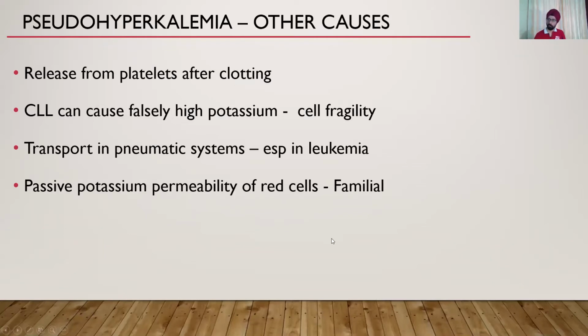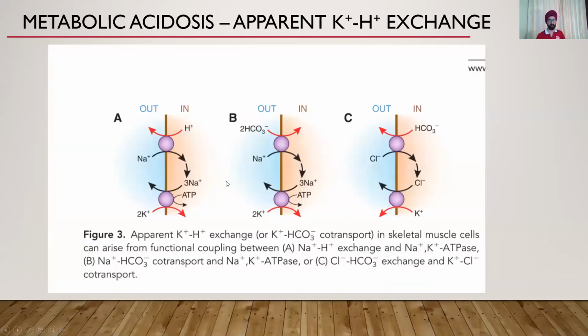Other causes: if you let the sample remain for too long, it can release potassium from platelets. A high TLC count in patients with CLL, because the cell is so fragile, it can burst open and release potassium. And this was very common in CMC when we used to transport the samples in pneumatic systems, and regularly potassium would be a little high. Passive potassium permeability of red cells is a familial disorder and is rarely seen, so not very important.